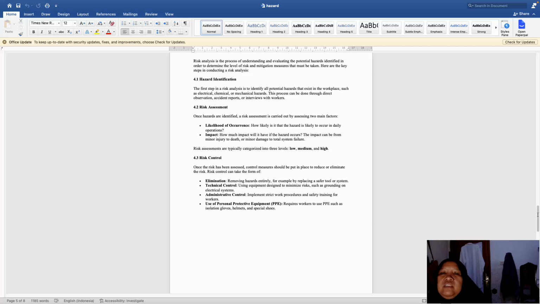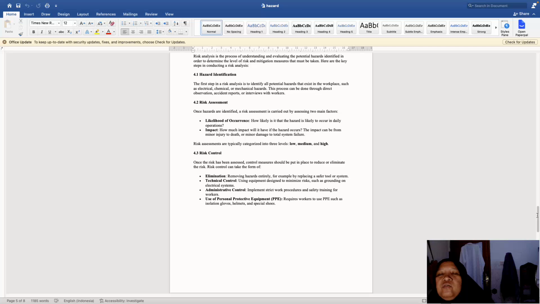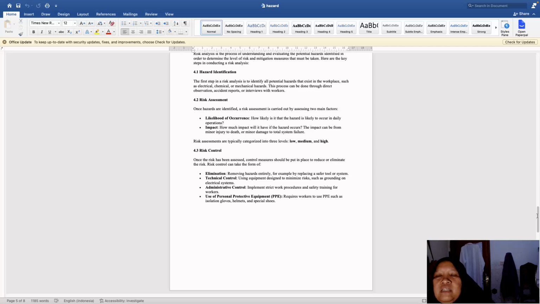4.2 Risk assessment. Once hazards are identified, a risk assessment is carried out by assessing two main factors: likelihood of occurrence, how likely is it that the hazard will occur in daily operation?